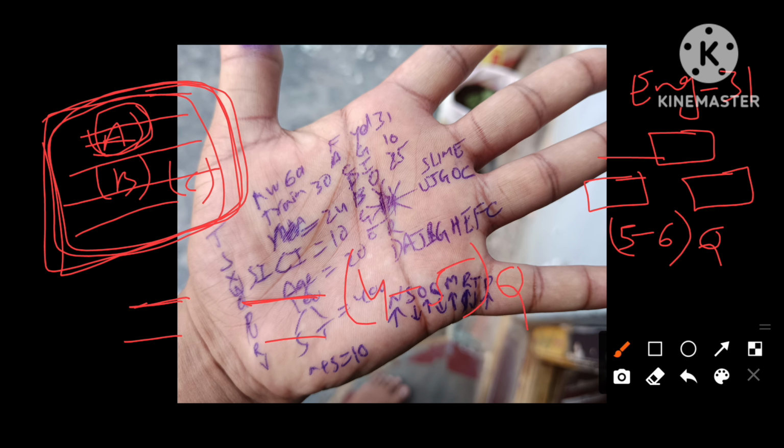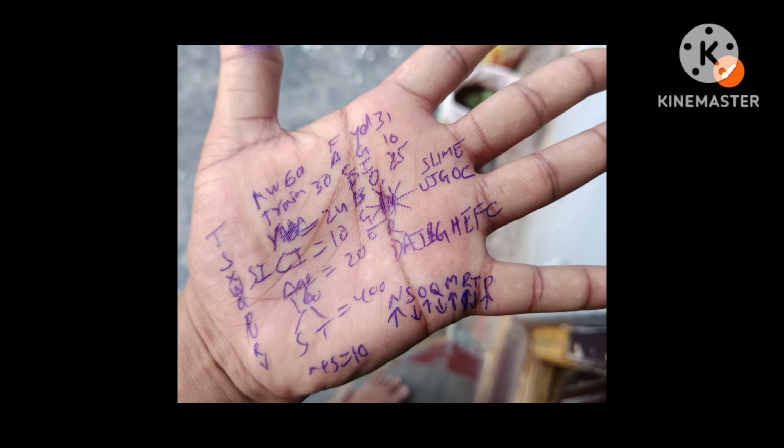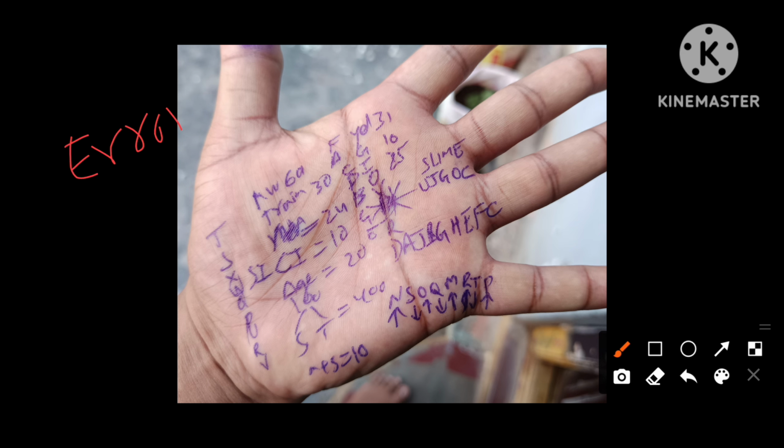Next, there is an RC of 7 questions, and error detection questions. Approximately 6 to 7 error detection questions are given.